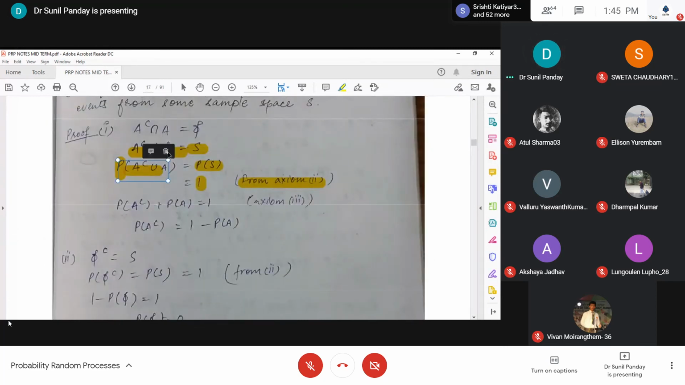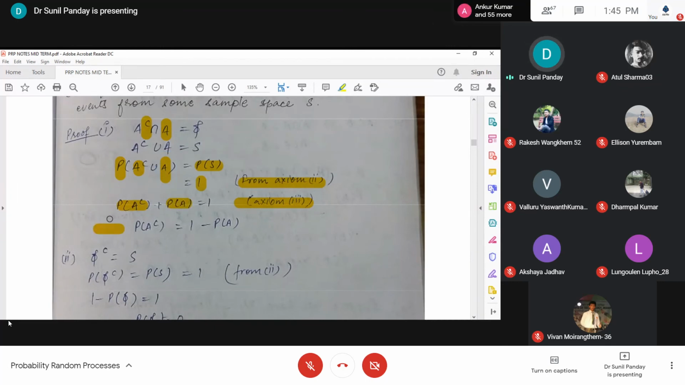Now, you have already noted that A complement and A have an empty intersection. It means they are mutually exclusive. And here I have the probability of the union of two events, one is this one, another one is this one. They are mutually exclusive, so now I use my axiom 3. Axiom 3 says that if you have two mutually exclusive events, then the probability of their union is the sum of their probabilities. So I used the third axiom here.